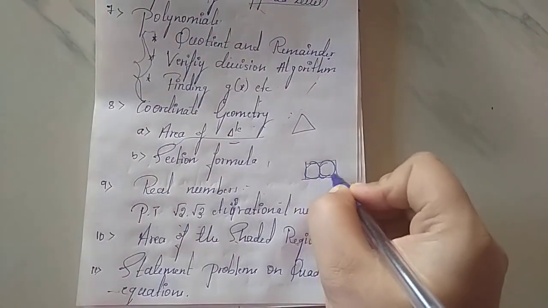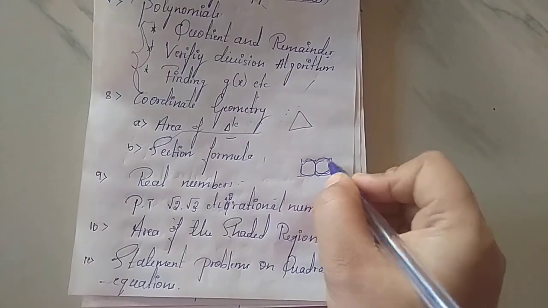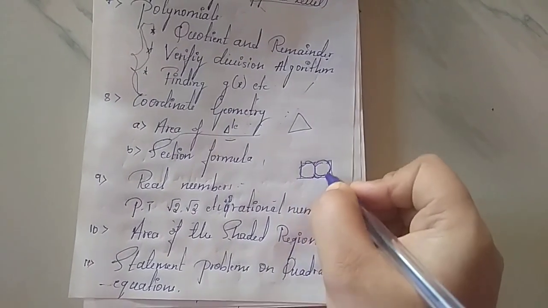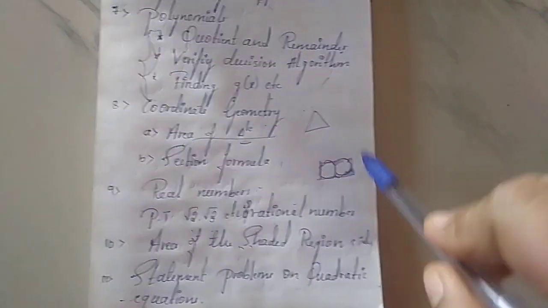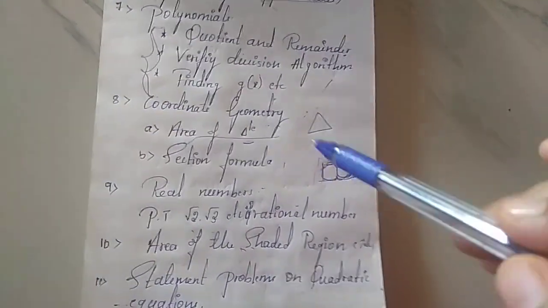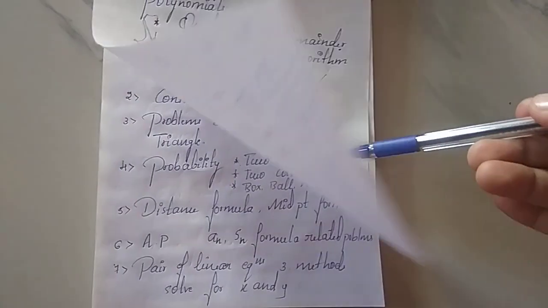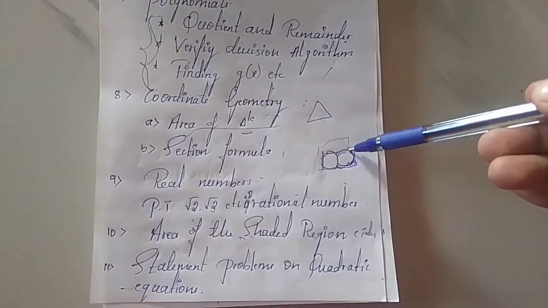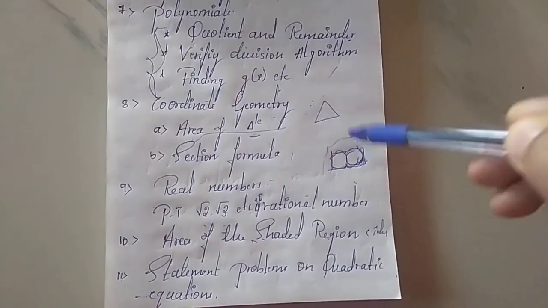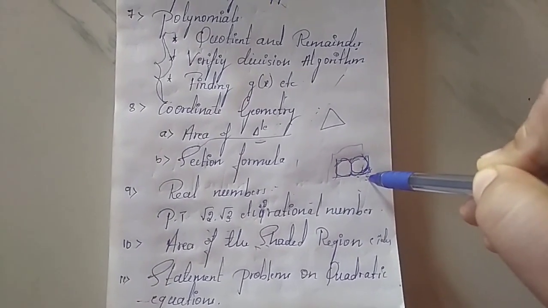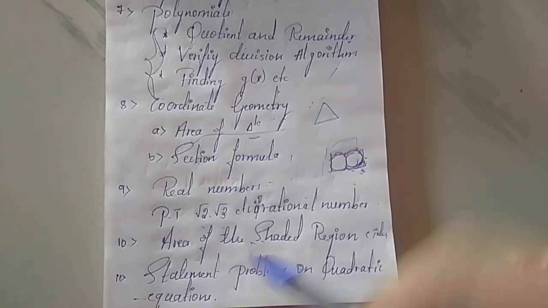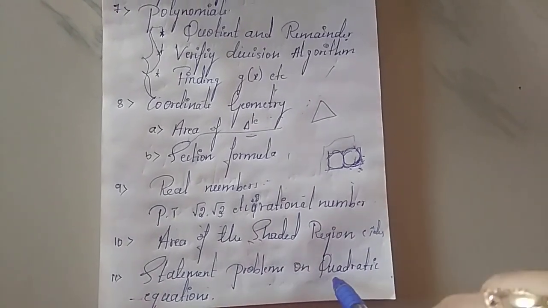So this remaining part was shaded over here. This is the shaded region, right? So what they may give here, you have to find the area of the shaded region by using the given information in the question. Okay, so now these kinds of problems may occur. As you can see, this problem appeared in the preparatory examination. So the next question over here is statement problems on quadratic equation.